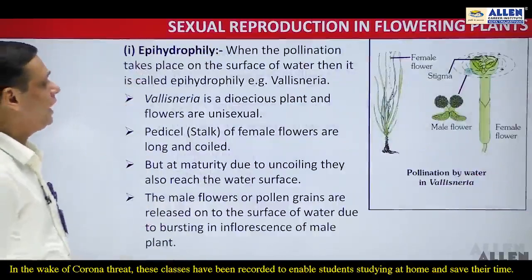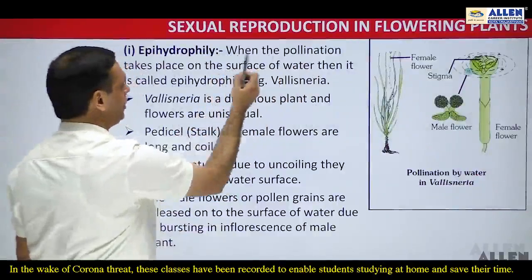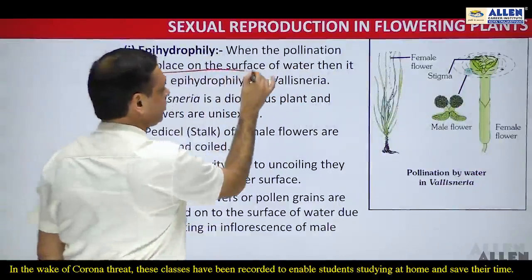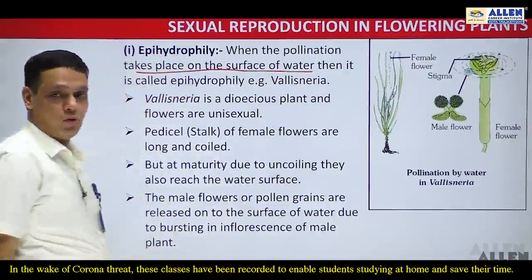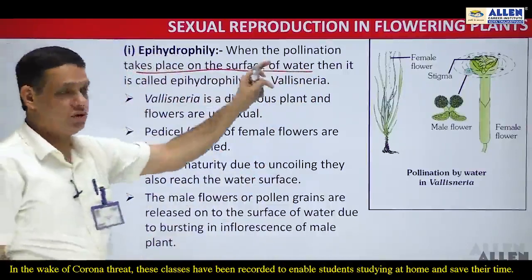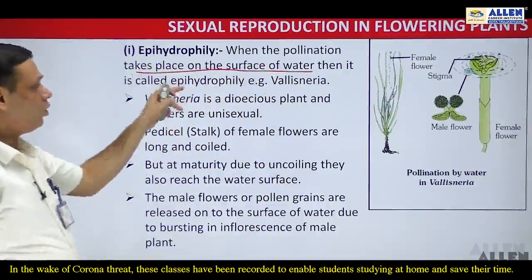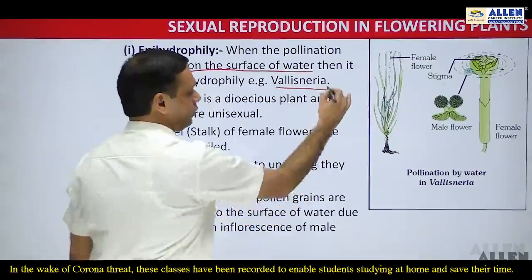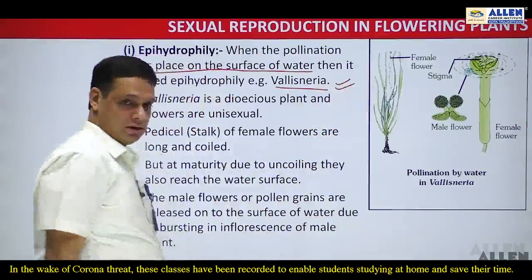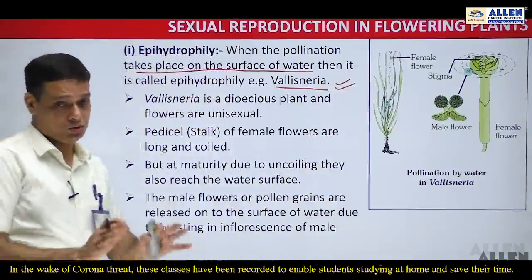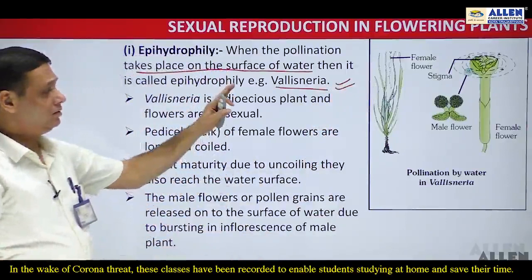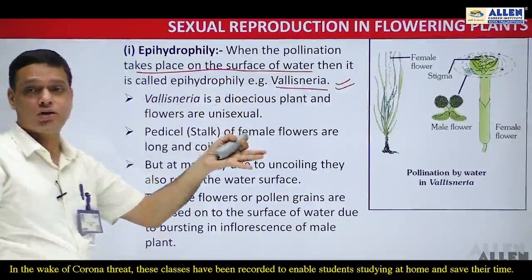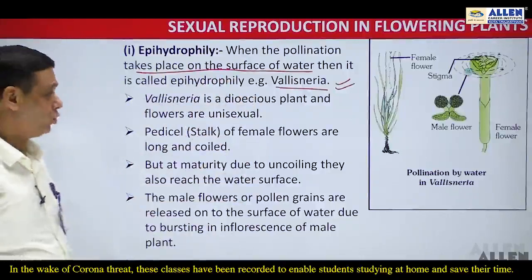First is epihydrophily, when pollination takes place on the surface of water. For example, in the case of Vallisneria, a very important example mentioned in the NCERT, so you should be prepared for questions on Vallisneria. It may be a short type question or a long type question.